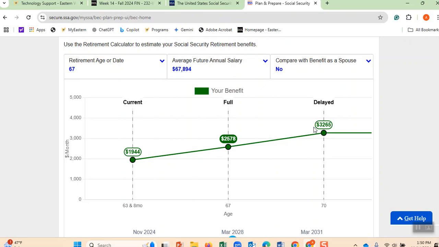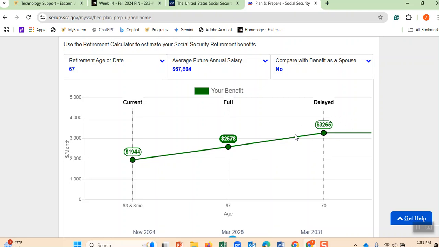3,265, which means my salary goes up because of working 3 more years until 70. I get $700 more per month. That's why financial advisors, usually for the people who don't have a lot of investments, encourage them to see if they could wait until say age 70.